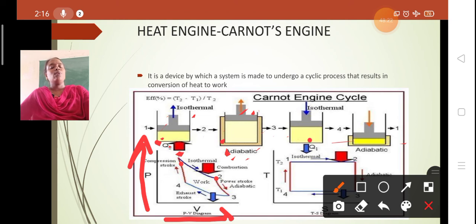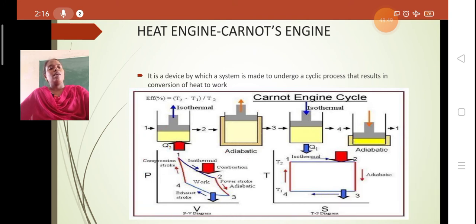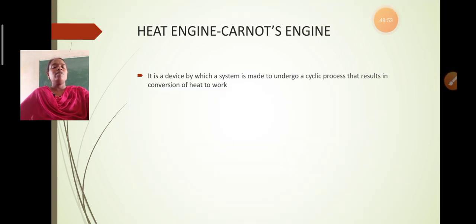All these four states may lead to some work, or some of the processes may lead to an exchange of heat equal to 0. We can see how it happens in the second diagram, the TS diagram, with the help of entropy.